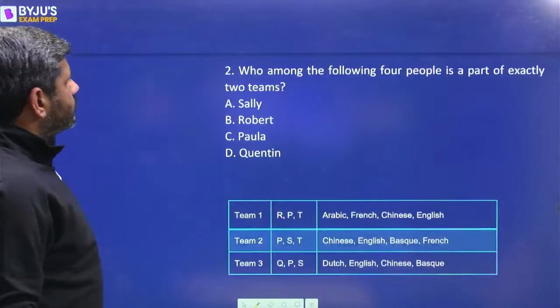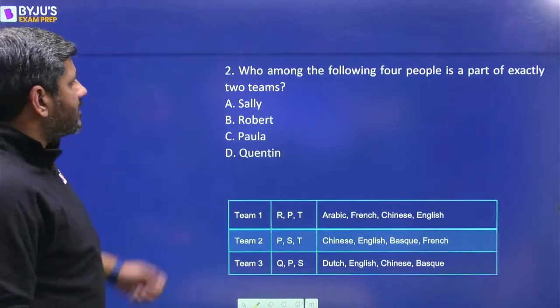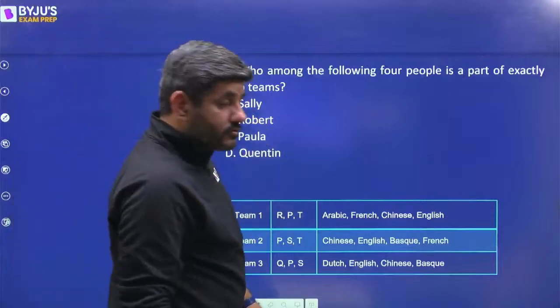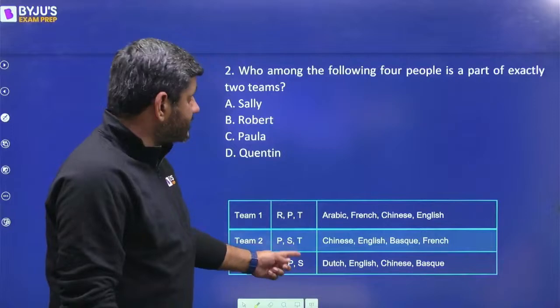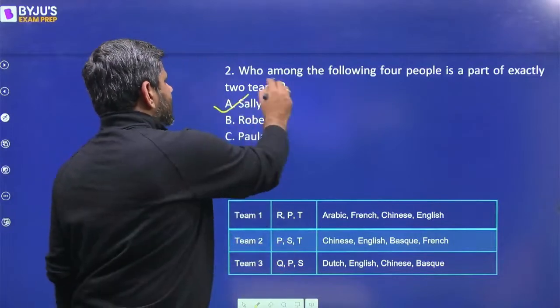Next question is, who among the following four people is a part of exactly two teams? जो दो teams का part है. Sally. Is Sally a part of exactly two teams? Yes, that's correct. तो ये तो पहला ही आंसर आ गया मेरा.